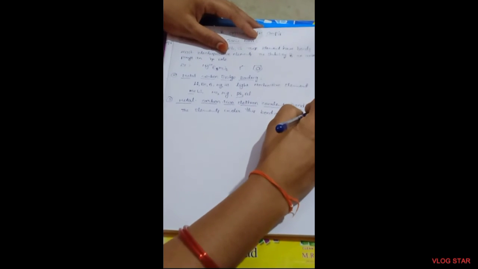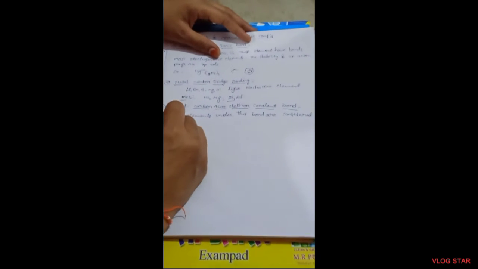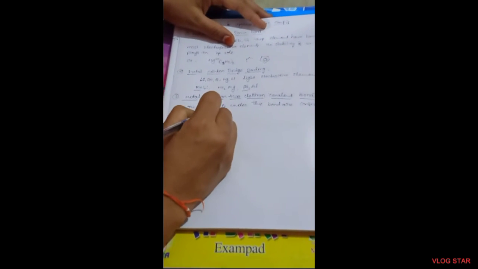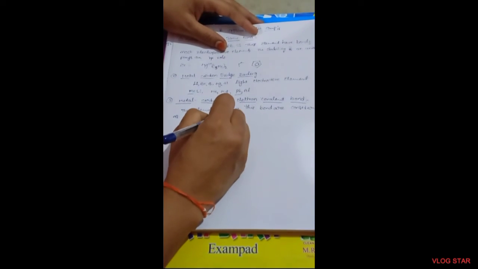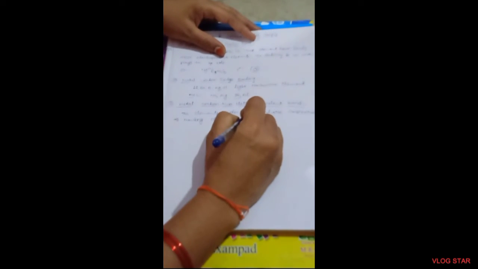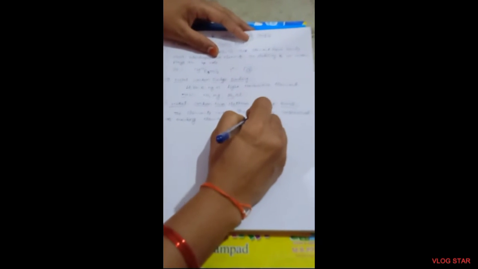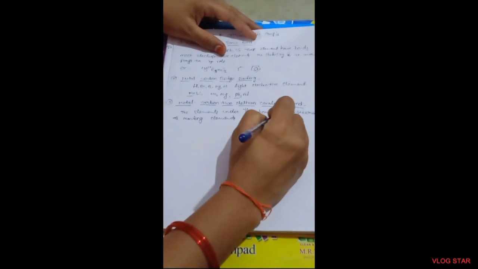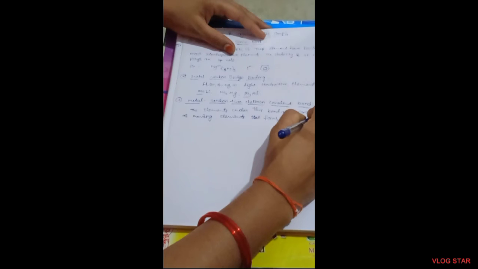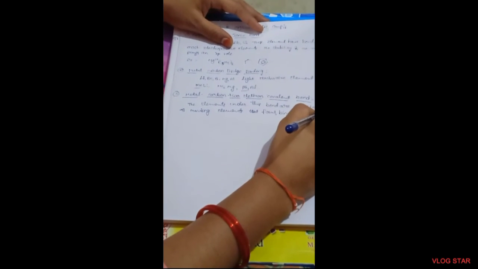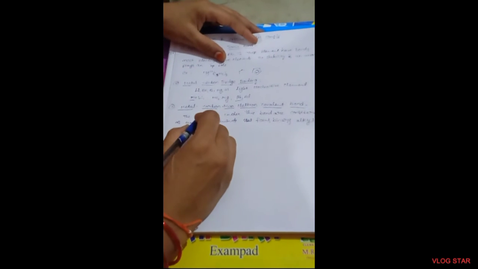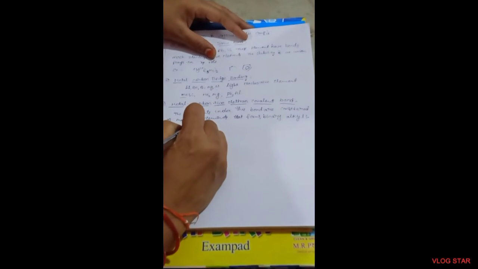They are considered as moving elements that form binary compounds. What are the binary compounds? Those that are alkyl or aryl, both alkyl and aryl. See, MRn.